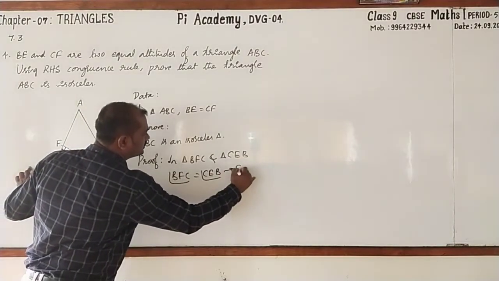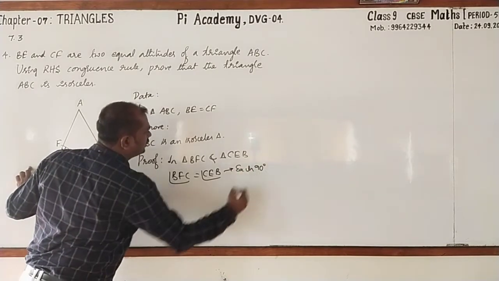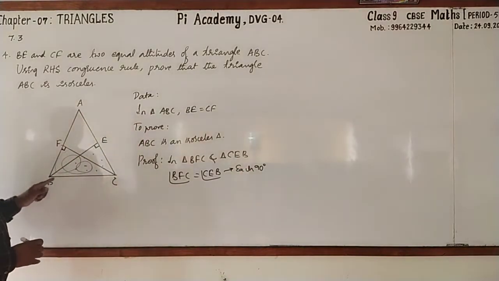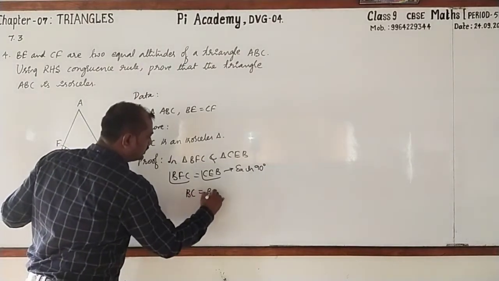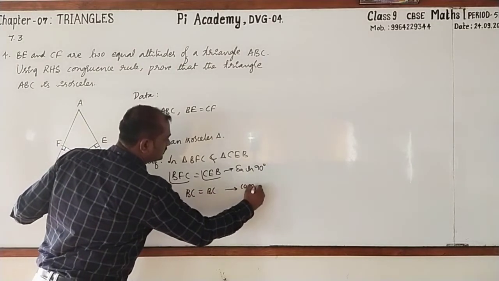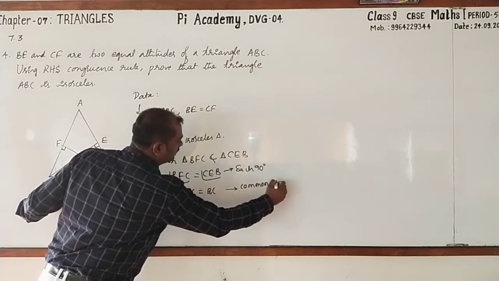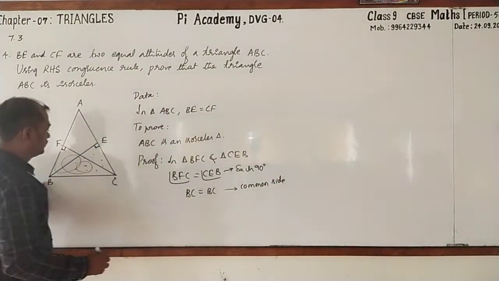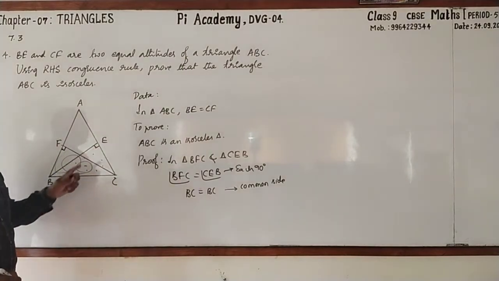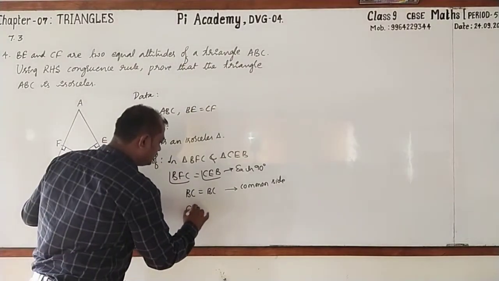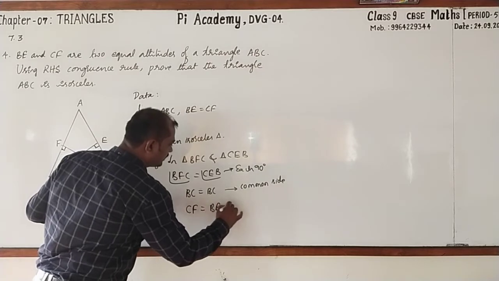The reason is each 90 degree. Next, BC equal to BC. What is the reason? It is common side. Next, we can write CF equal to BE, this is from data.